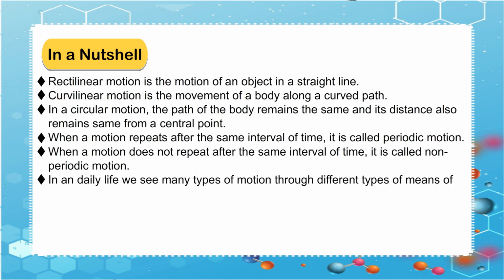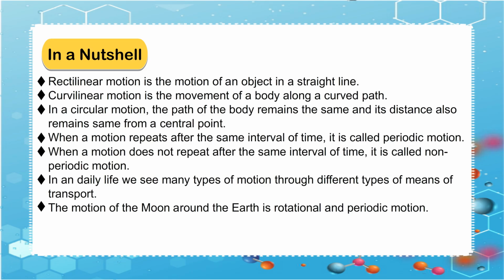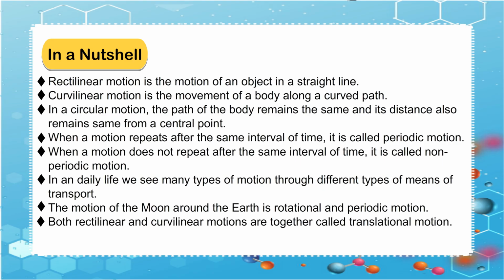In daily life, we see many types of motion through different types of means of transport. The motion of the moon around the earth is rotational and periodic motion. Both rectilinear and curvilinear motions are together called translational motion.